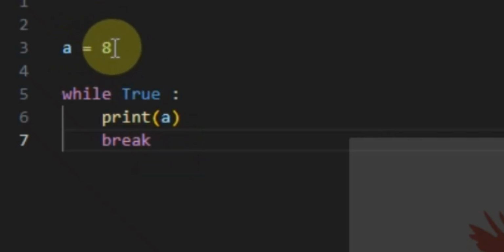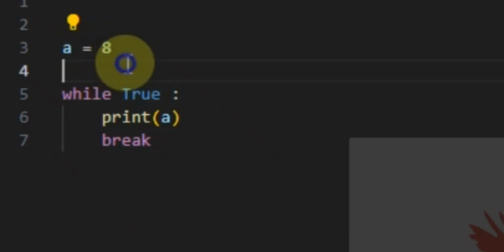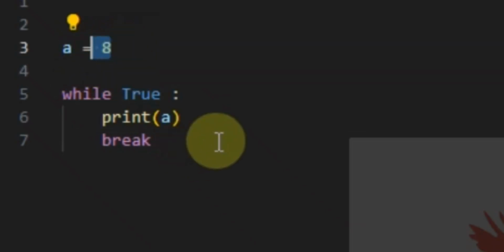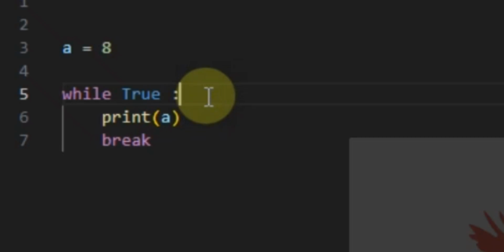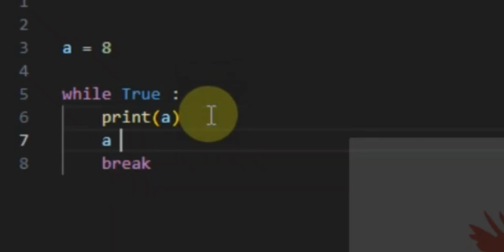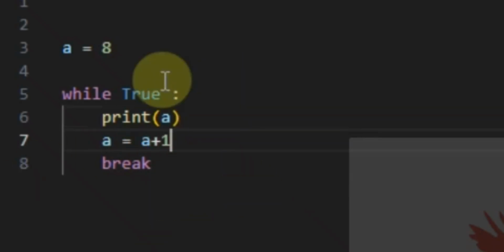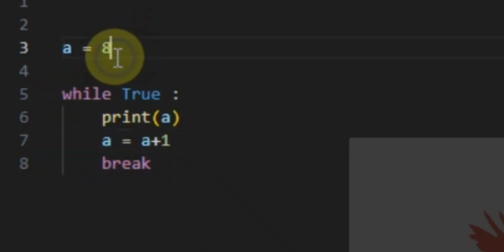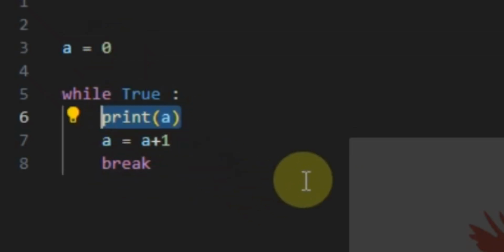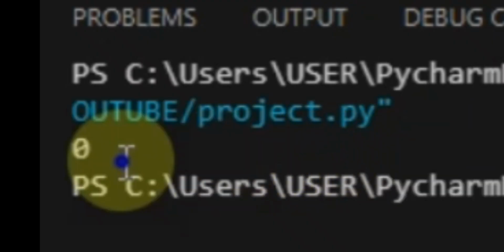Let's say this is a. I want to be adding values to this a. I can come here and say a equals a plus 1. What is happening here? This a is going to be a plus 1. So initially, let's set it to 0. When I run this, it's going to print out a, so it's going to print out 0. Let's run it. You can see it got printed out.